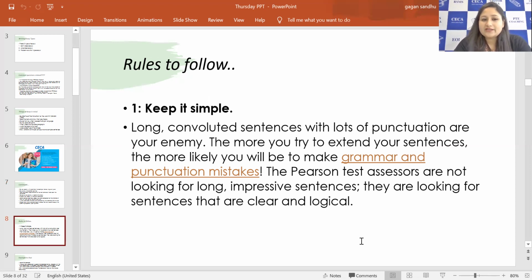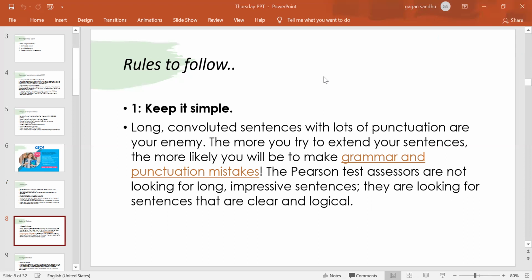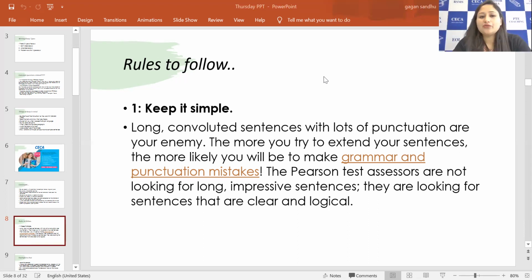So, rules to follow for essay writing: keep it simple. Long convoluted sentences with lots of punctuation are your enemy. The more you try to extend your sentences, the more likely you will be to make grammar and punctuation mistakes. So what happens when we try to write every sentence complex, like long and convoluted, is that we are using a lot of grammar structures and a lot of punctuation marks in it, and we tend to make more mistakes as well, right?